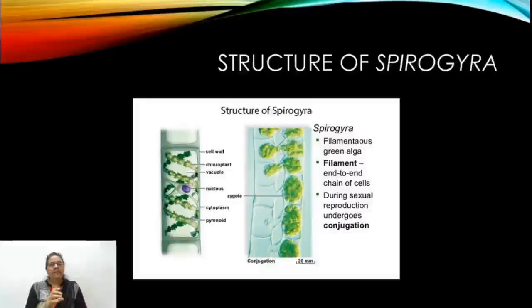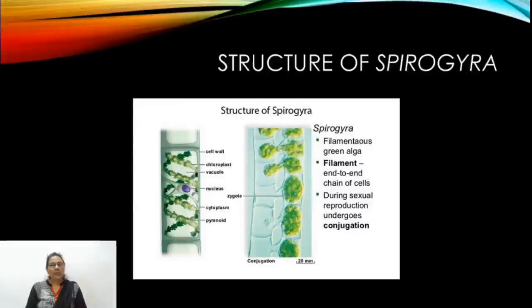The cells are attached to one another in an end-to-end arrangement, and thus it forms an unbranched filamentous alga. It has a long thread-like structure. They are found in colonies. Each Spirogyra thread is made of cells in an end-to-end arrangement, and each cell is rectangular in shape.